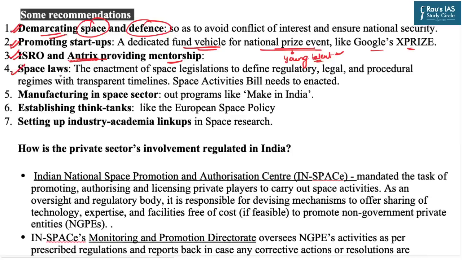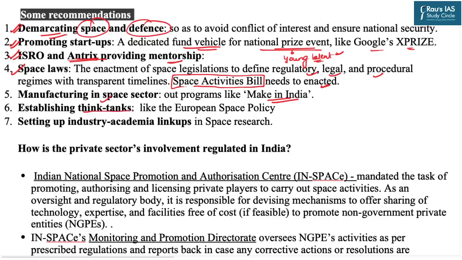Next, India must come up with its space laws. It must enact space-related legislation to define regulatory, legal, and procedural regimes. The Space Activities Bill, which is pending in Parliament, must be enacted with necessary reforms. Further, various industrial programs, for example the Make in India program, must be leveraged in order to have indigenous technologies in this particular sector.